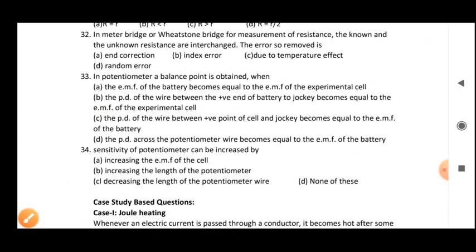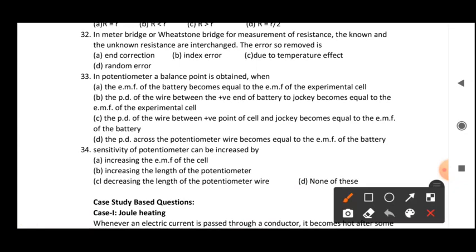Now the next question: in meter bridge or Wheatstone bridge, for measurement of resistance, the known and unknown resistances are interchanged, so the error so removed is. In meter bridge experiments, students, we connect the standard resistor and unknown resistor between two copper strips, and after taking one reading, we interchange their positions. We interchange them to remove the errors occurring at the end positions. So it means end correction, this error we remove by interchanging them. So this is our correct option.